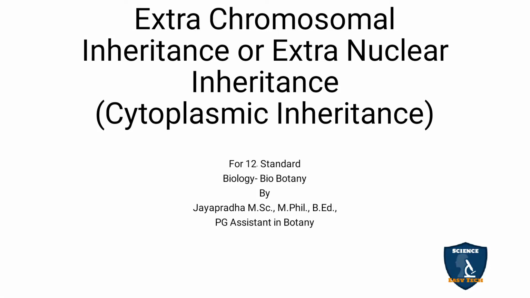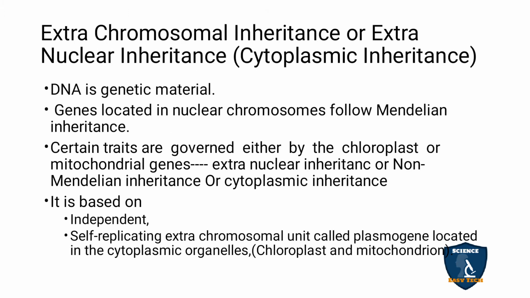Today we're going to discuss extrachromosomal inheritance, or extranuclear inheritance, or cytoplasmic inheritance, in Botany Chapter 2, Classical Genetics. First, what does extrachromosomal inheritance mean?